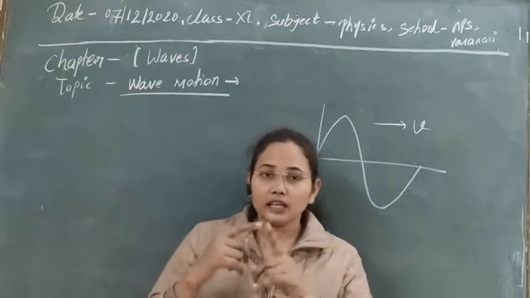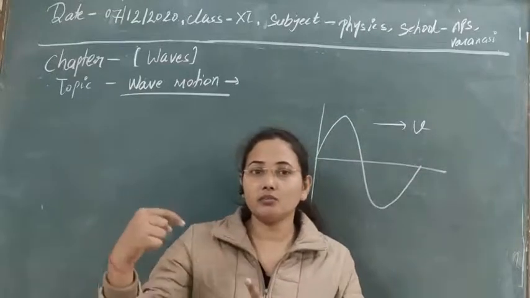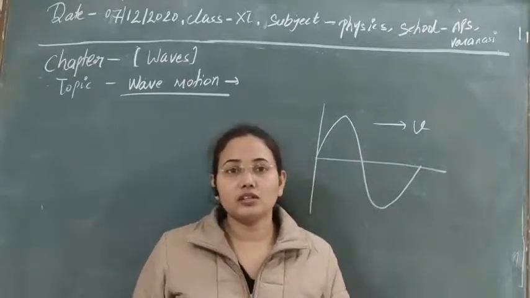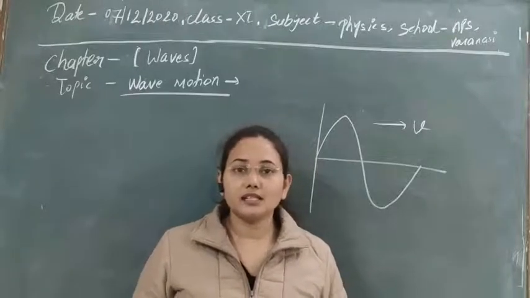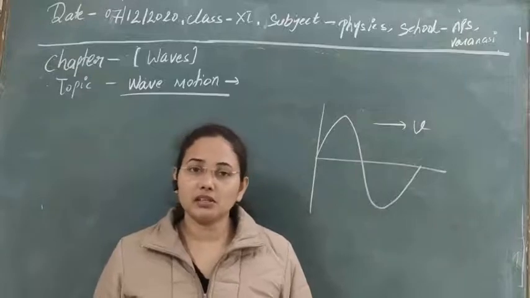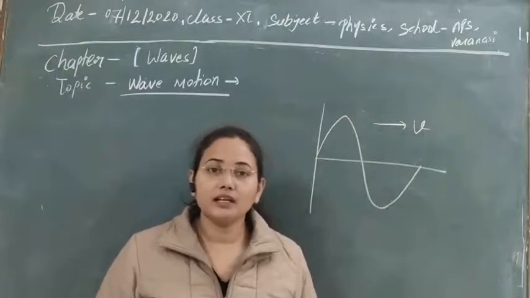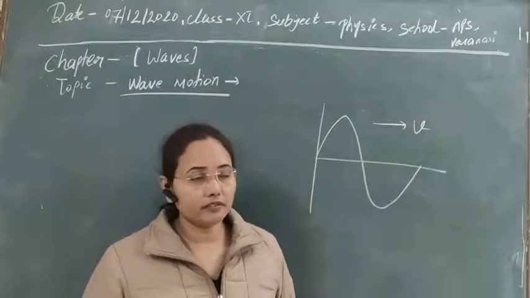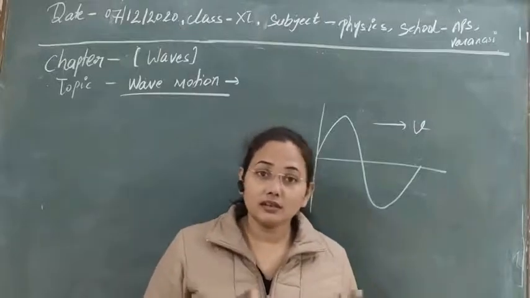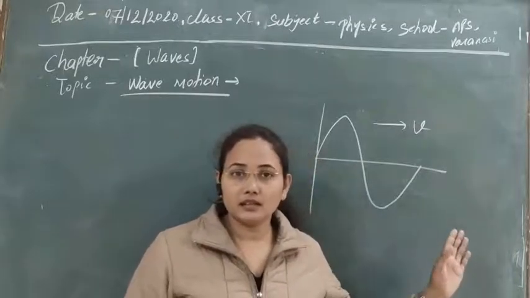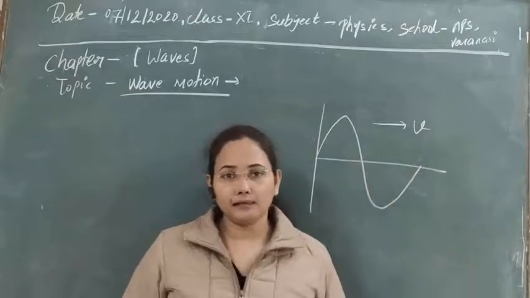As you know, in case of simple harmonic motion, the particle is displaced and obviously it starts to move. If the particle is in motion, then there will be a velocity associated with it, because there is change. If there is a change in its displacement, then the rate of change of displacement gives us velocity. Whenever the particle is in motion, there will be some velocity. So obviously the particles executing simple harmonic motion, through which the harmonic wave is constituted, will have some velocity.